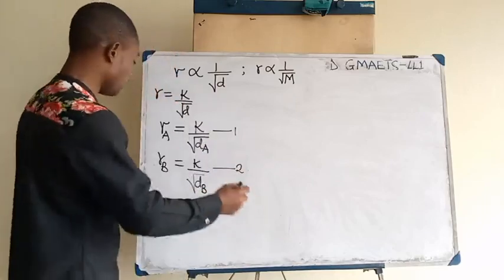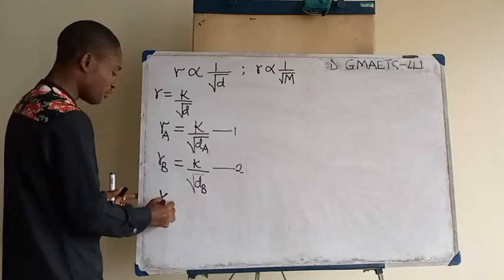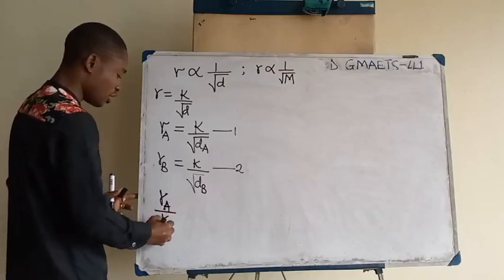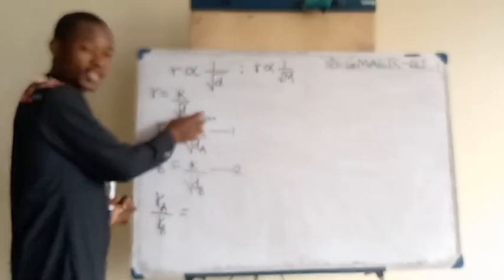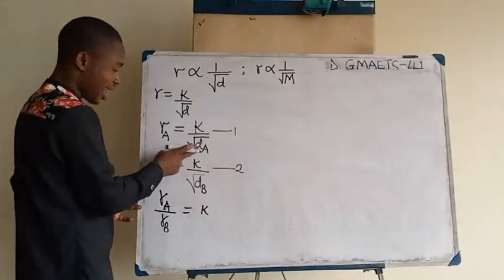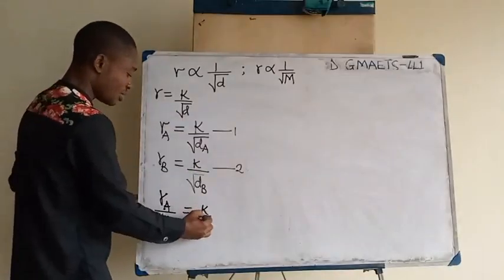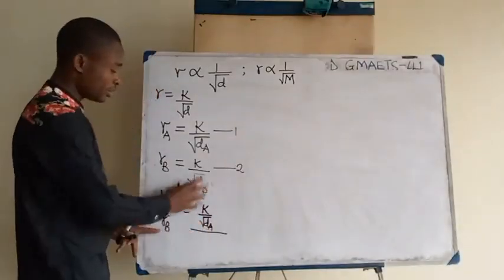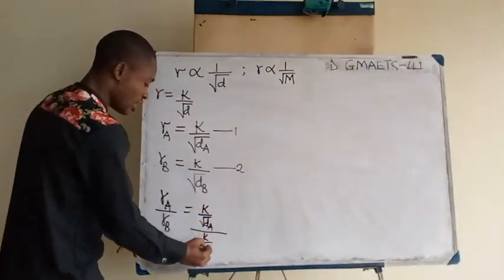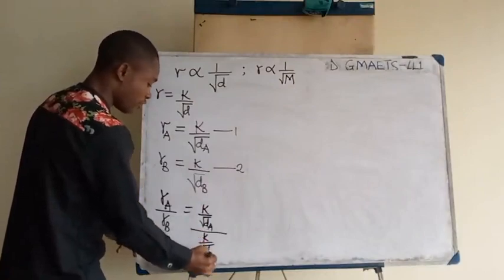Now watch what I do here. I am going to take rate of diffusion of gas A over rate of diffusion of gas B, and that is going to be equal to the constant of proportionality K for gas A divided by the square root of density of gas A. And then remember, the rate of gas A is being divided by the rate of gas B. The rate of gas B is going to be K divided by square root of density of gas B.